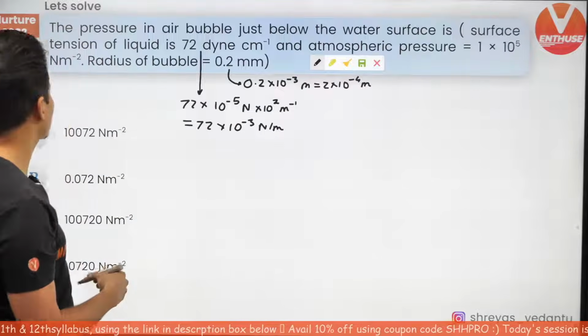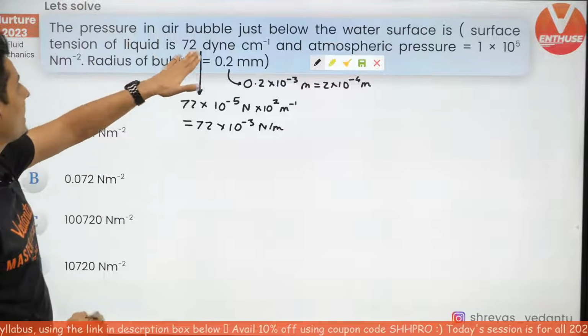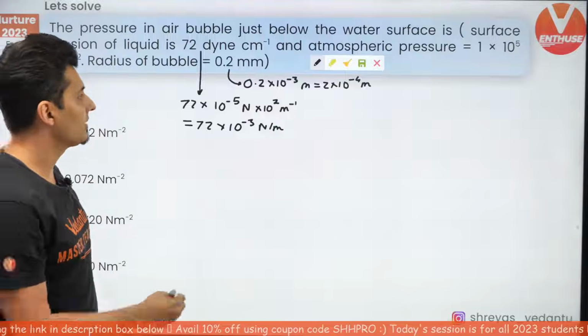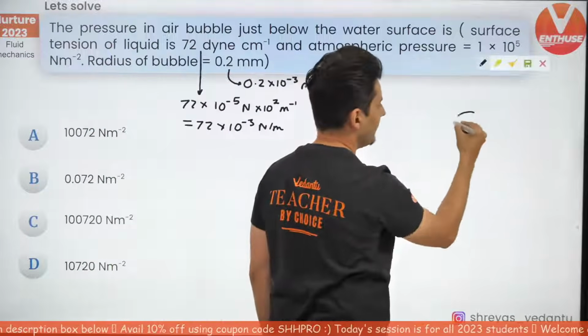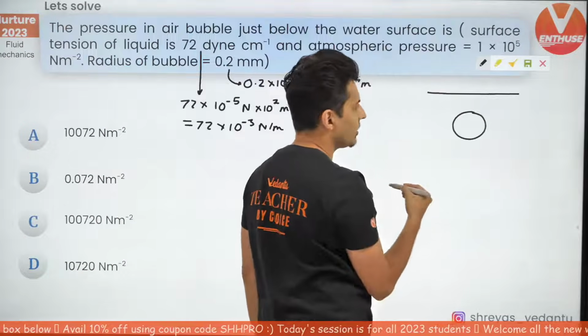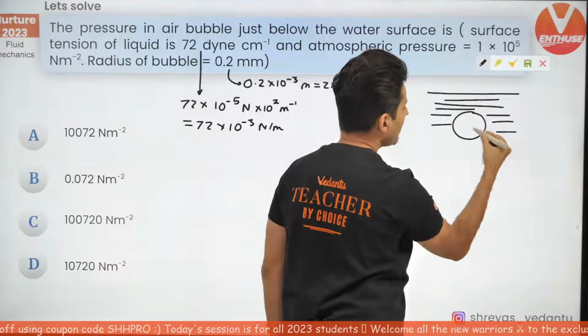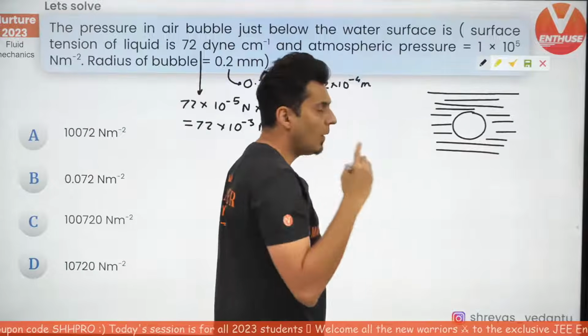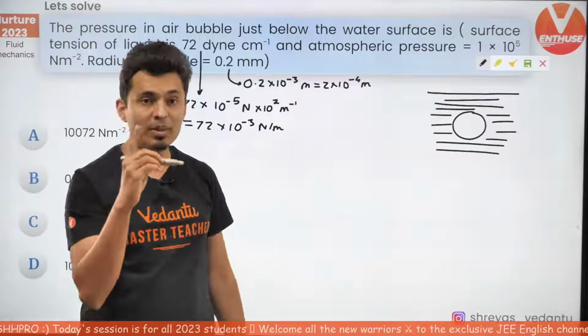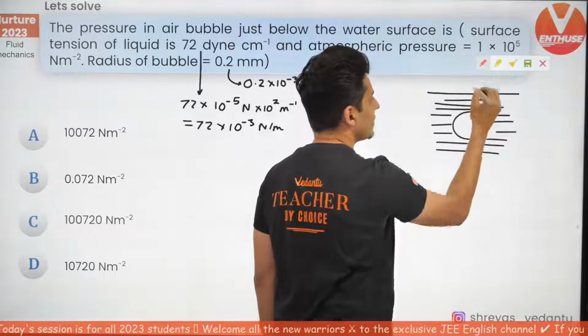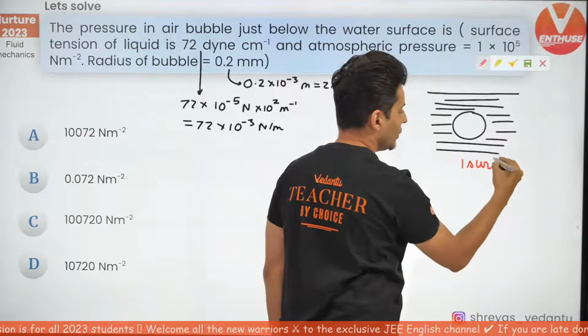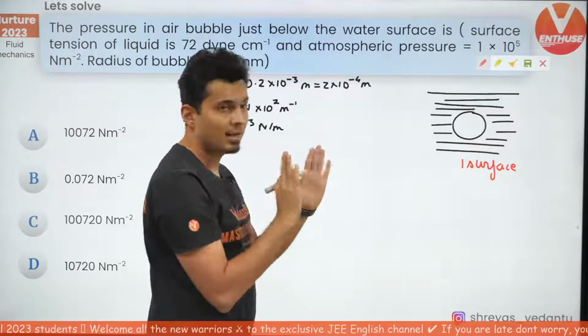Now let's solve this. What do you think is the pressure in the air bubble just below the water surface? Visualize this diagram. This is the bubble, just below the water surface. There is liquid everywhere. How many surfaces are there? Obviously, there is only one surface. Do you see that, my warriors? There is only one surface.